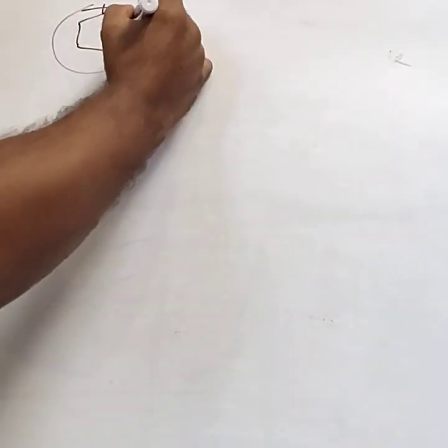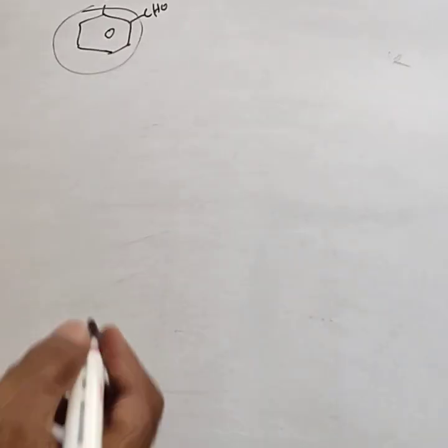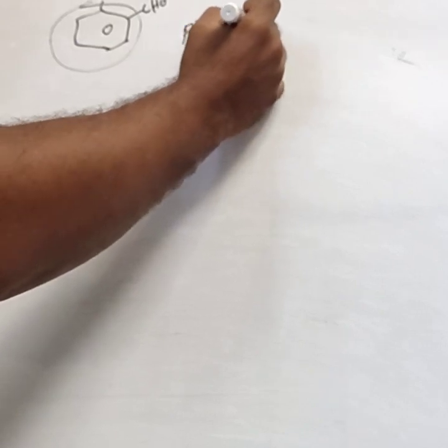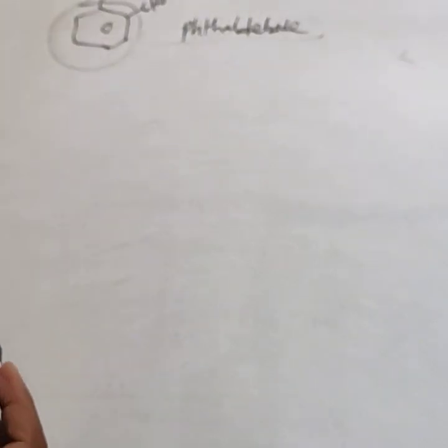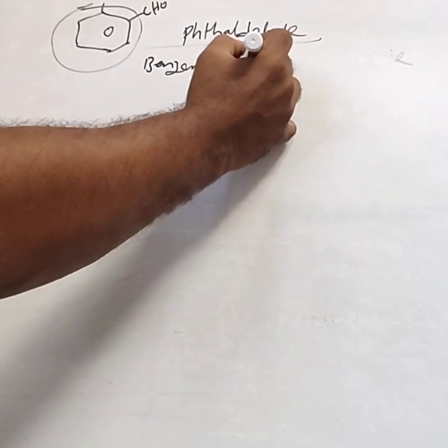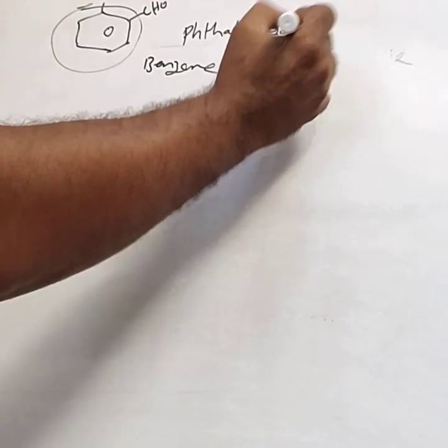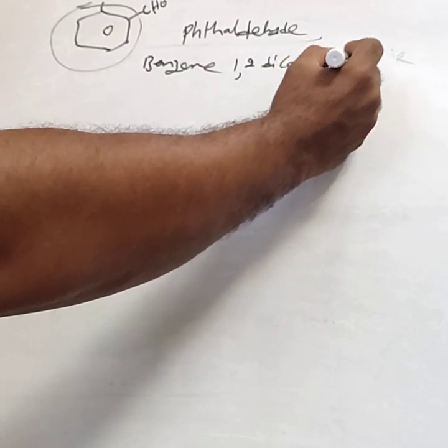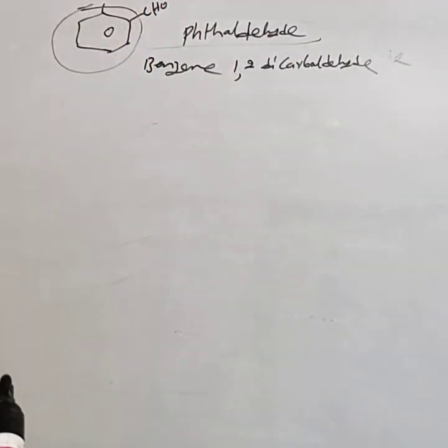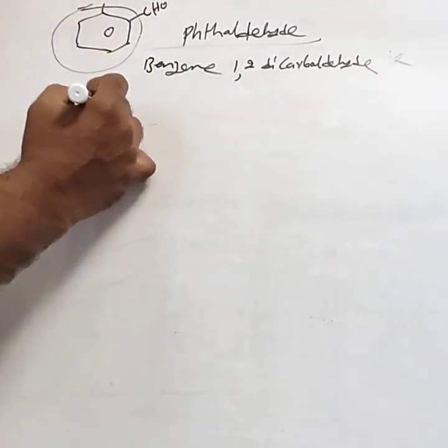Instead of one CHO, if they are given 2 CHO groups, then it is called phthalaldehyde. Phthalaldehyde. IUPAC name is, you can consider this one as the benzene, then 1,2 dicarbaldehyde. Because those CHO groups are not included in the root word, hence dicarbaldehyde. Benzene 1,2 dicarbaldehyde.